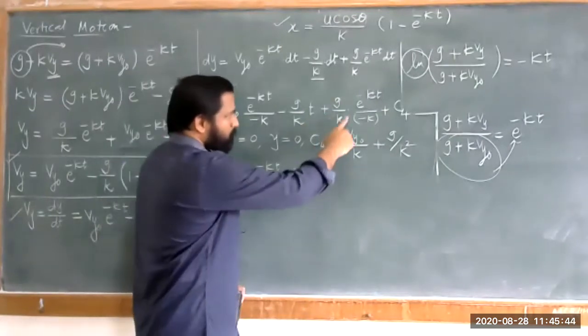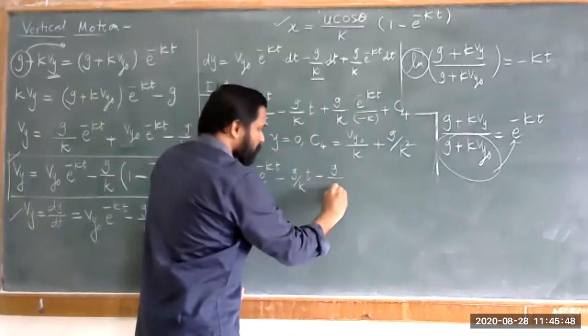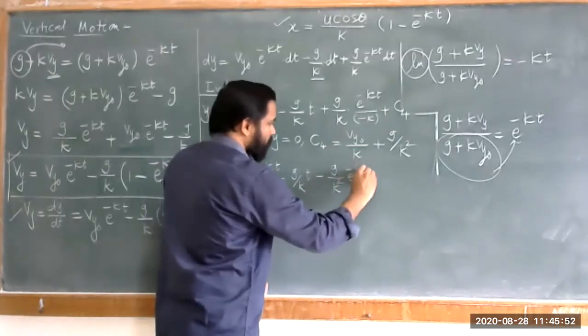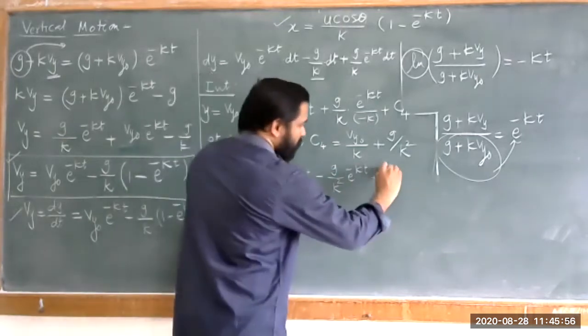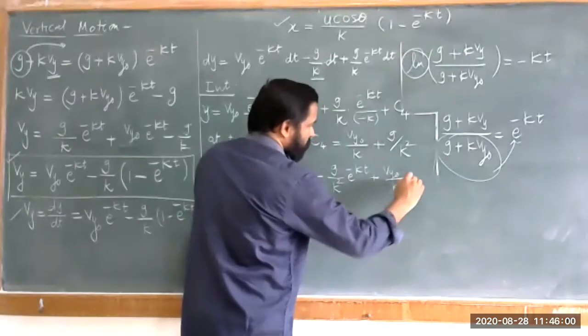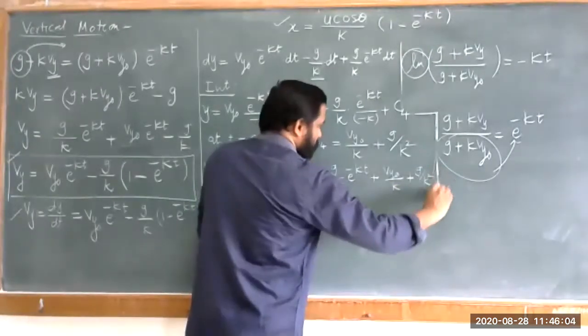Now this term, g upon k into k, that is g upon k square with the negative sign into e raised to minus kt, plus the value of C4, that is Vy naught upon k plus g upon k square.